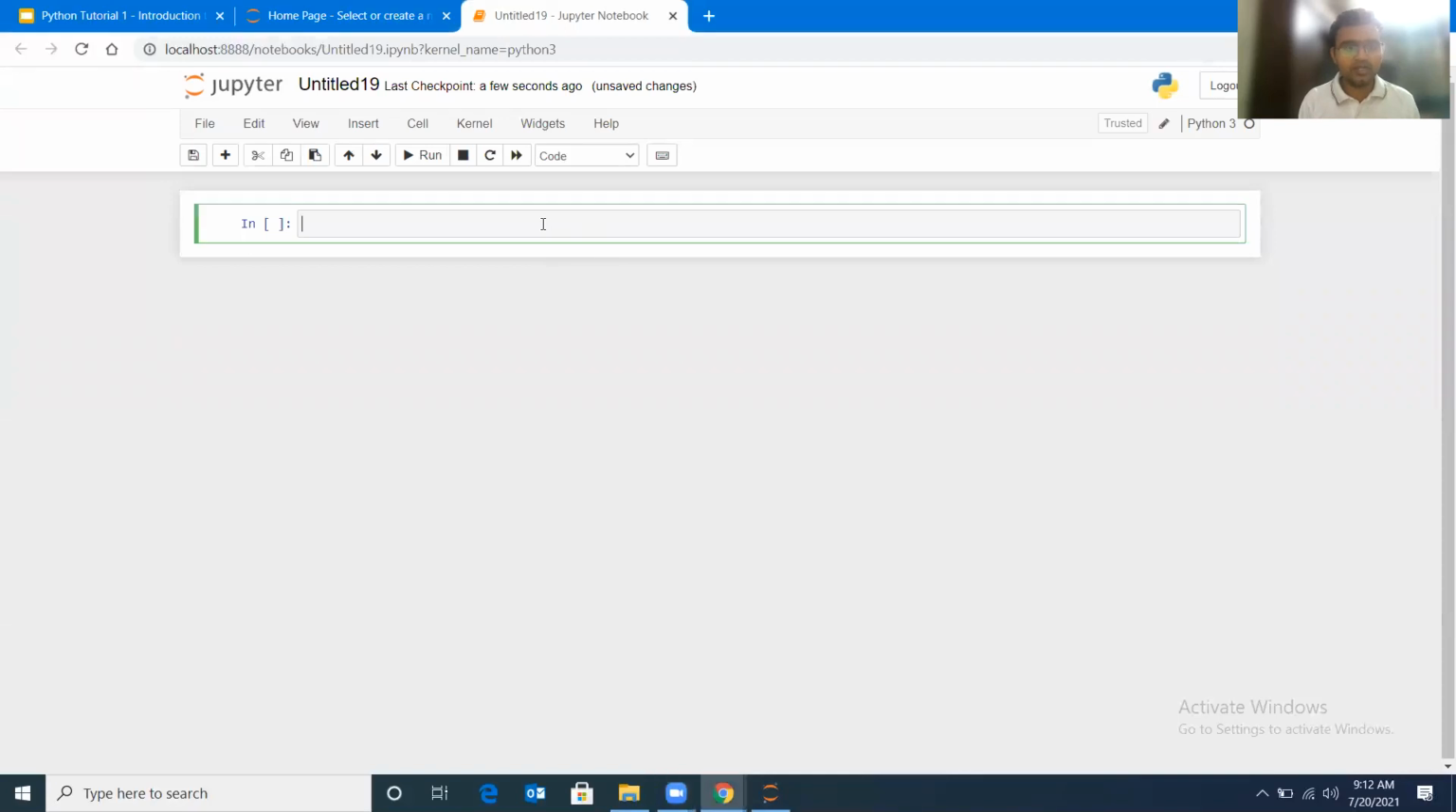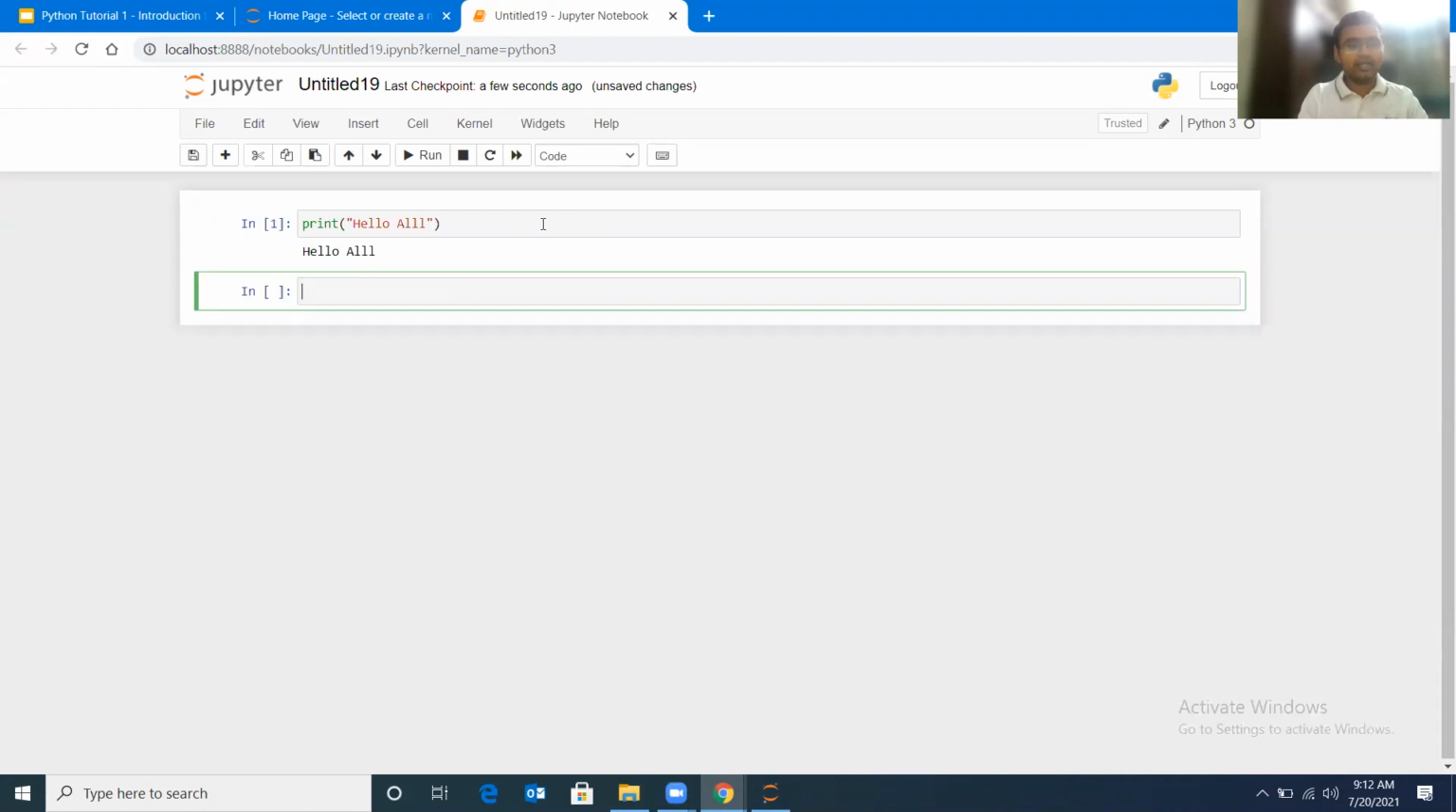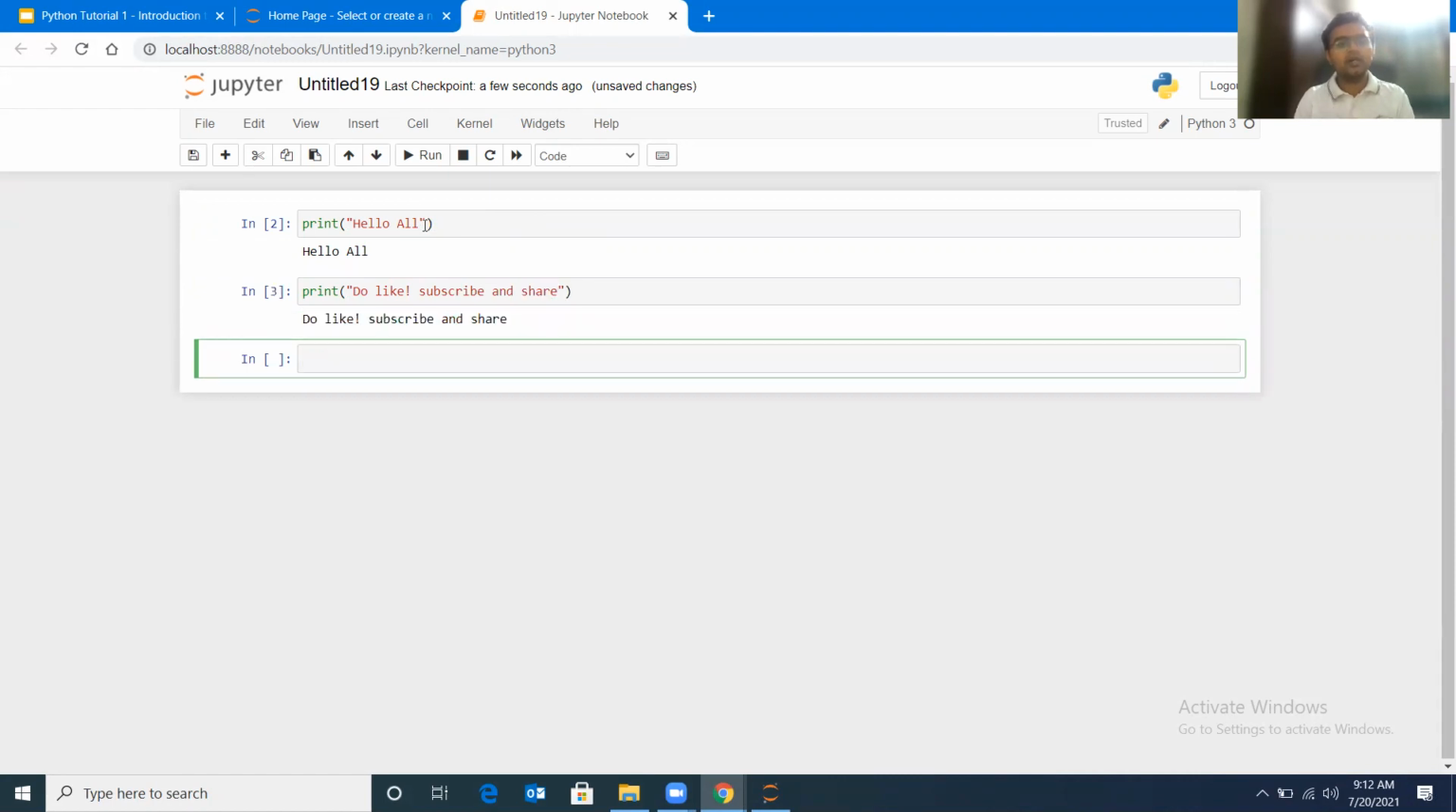This is my Jupyter notebook, and I'll just say hello to everyone. So print hello all and execute it. It has printed hello all and executed that. And now I'm saying print like, subscribe and share. Okay, it is as simple as this. You can just write print and whatever you want to print, you can just pass inside it.